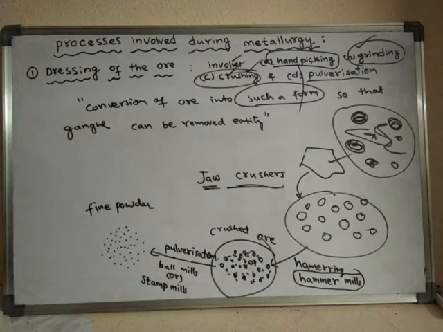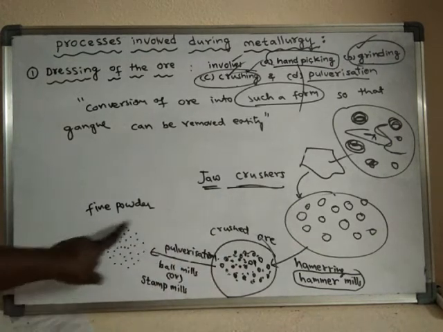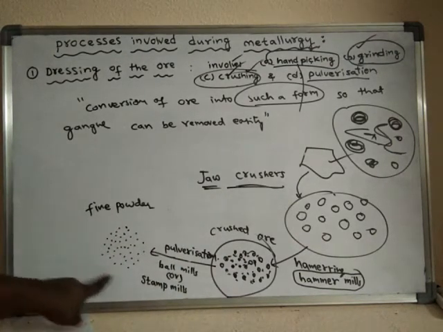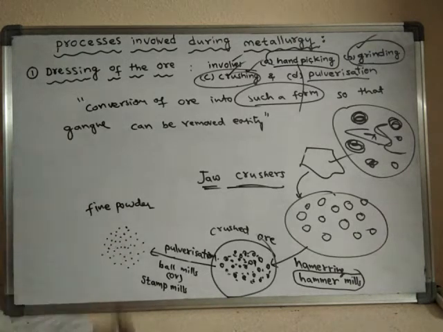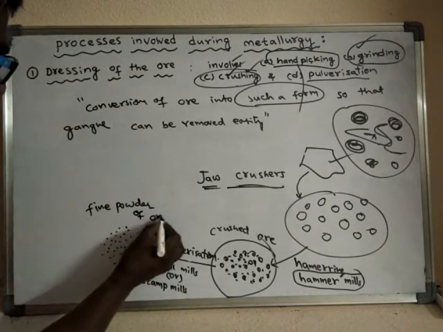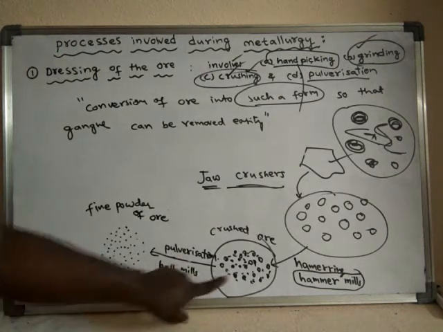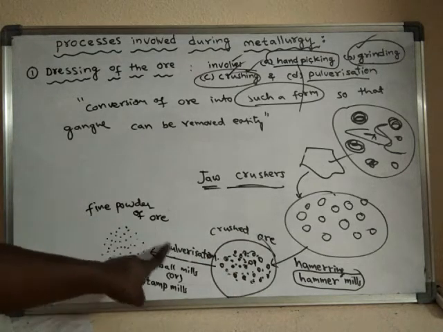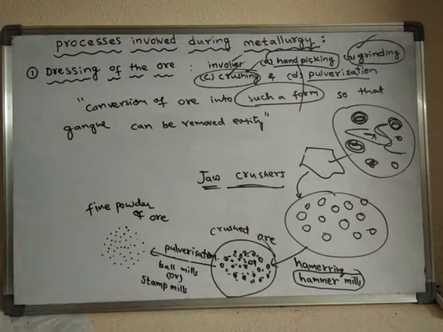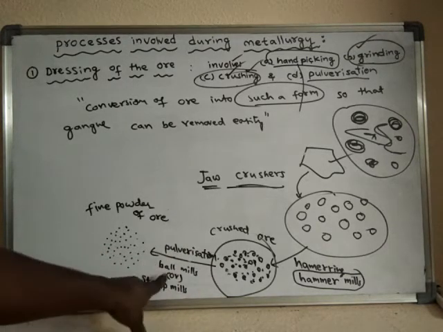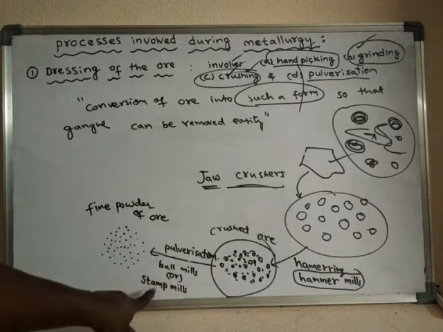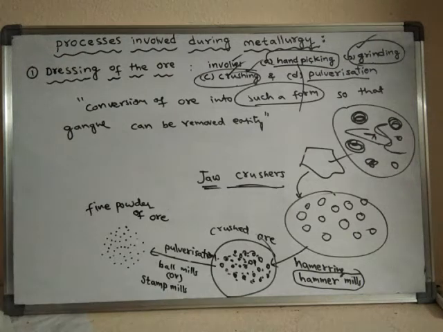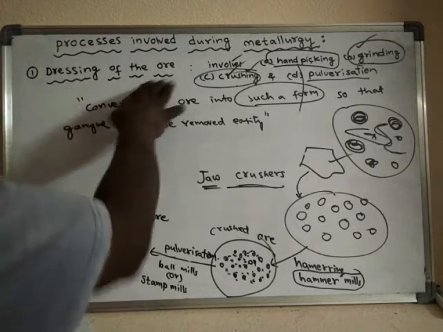And finally, the crushed ore is converted to fine powder of the ore. The conversion of crushed ore into fine powder is called pulverization, and the machines useful for the pulverization process are called ball mills or stamp mills. Right, so this is about the dressing of the ore.